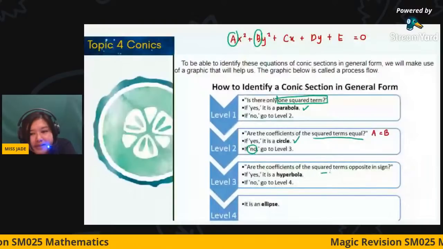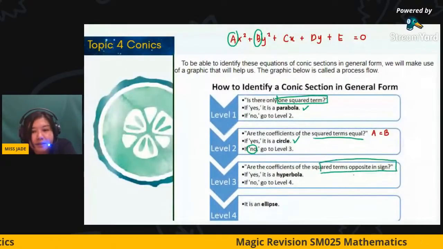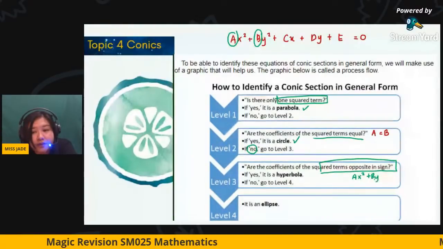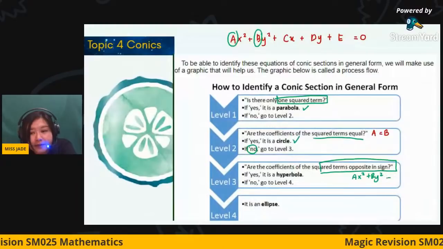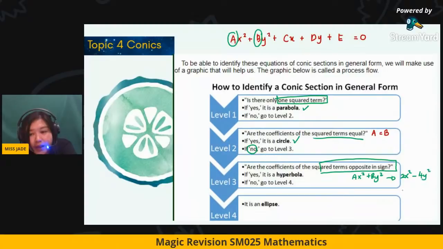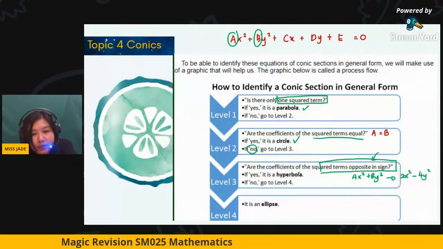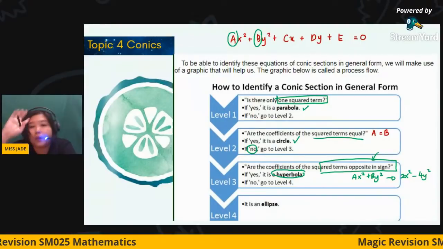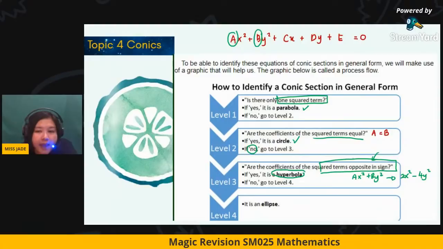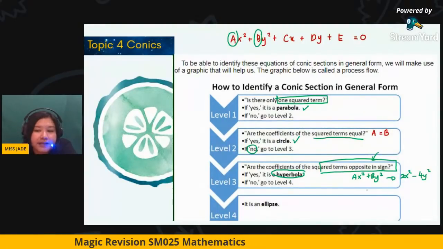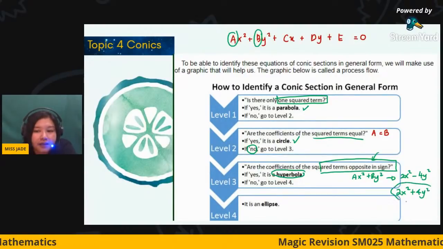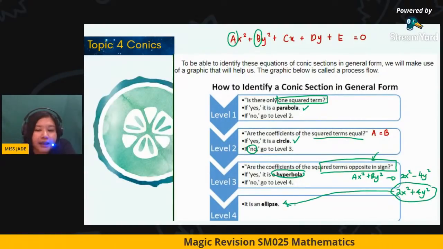If they have opposite signs, meaning maybe ax squared plus by squared is referring to this. For example, if you're given 2x squared minus 4y squared, with opposite signs, we call it a hyperbola. It's not in our learning outcome, but it is a package we should understand. When they are both positive terms, for example 2x squared plus 4y squared, it is referring to an ellipse.